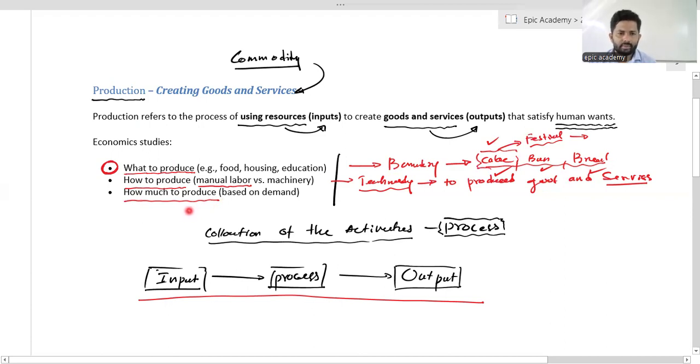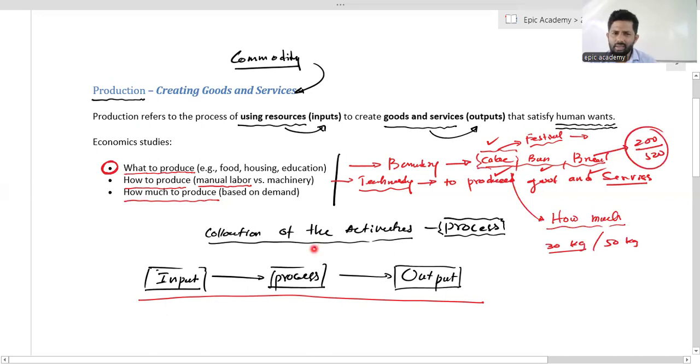And the last problem, we have to find the solutions related to production: how much to produce? If you are going to produce cake, how much? 30 kilo or 50 kilo? If you are going to produce bread, 200 breads or 500 breads? How can you decide it? Based on the demand.